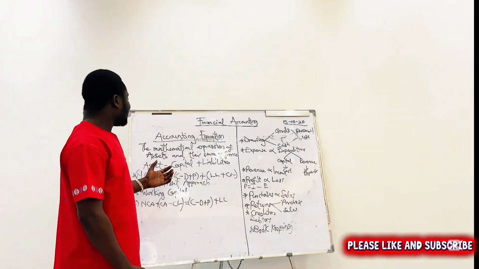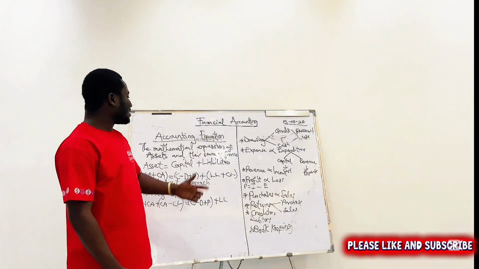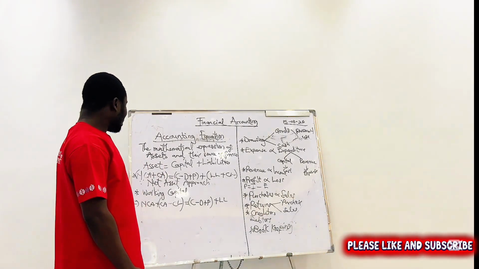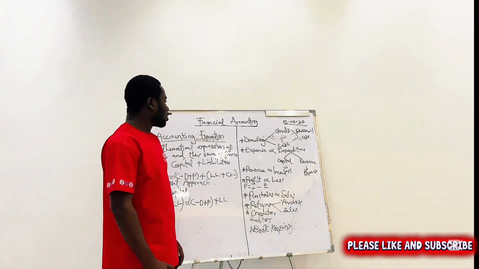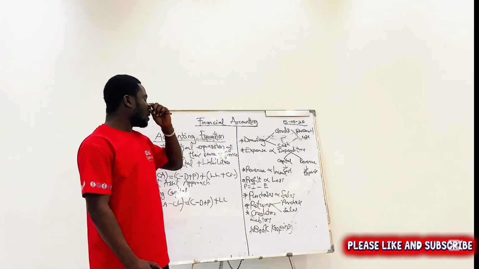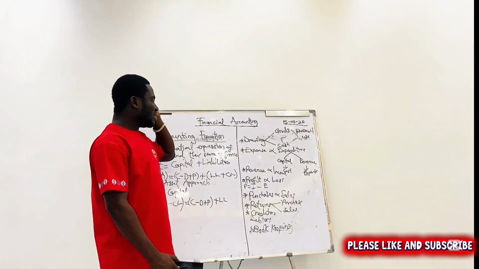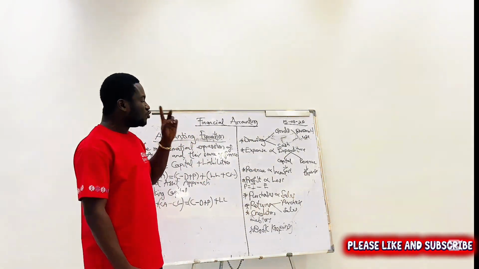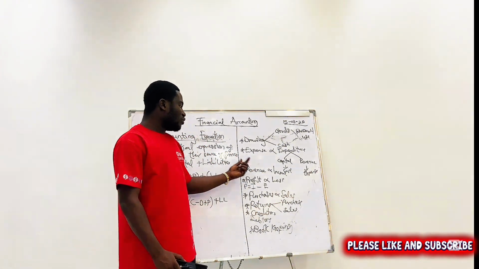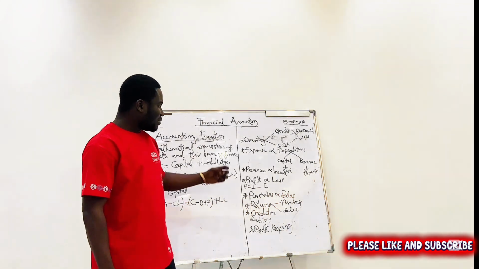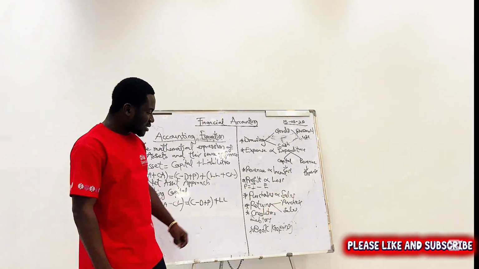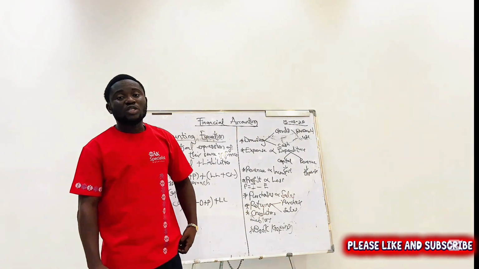Ladies and gentlemen, we started with the accounting equation. We said that it is the expression of assets and their source of finance. We made mention of the net asset approach and the working capital approach. Then we talked about drawings, either goods or cash withdrawn from the company for personal use by the owner. We made mention of expense and expenditure. Expenditure has two forms, either capital or revenue. We said revenue is different from income. And then we made mention of profit and loss, purchases and sales, purchase returns, sales returns, creditors and debtors. And then finally, we spoke about bookkeeping.